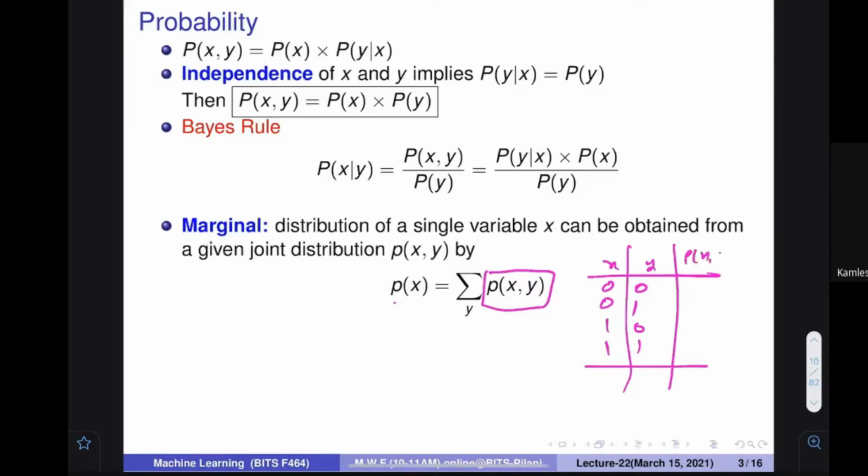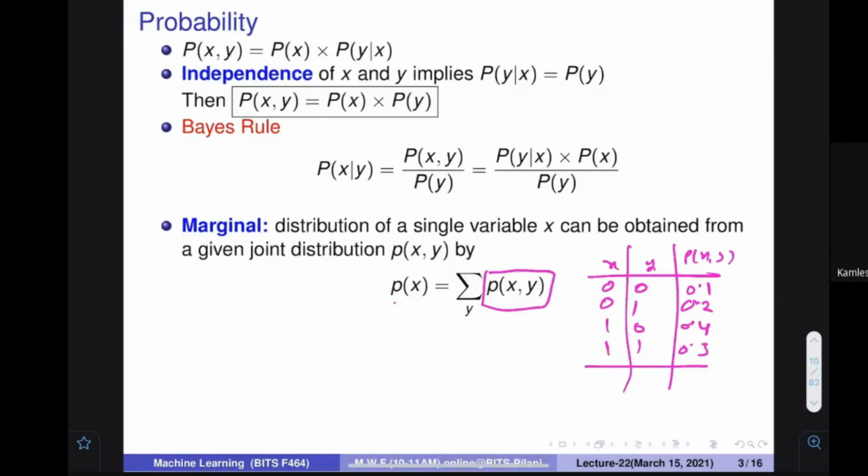What is the probability of XY? Means what is the probability that X is equal to 0 and Y is equal to 0? Let's assume that the probability is 0.1. What is the probability that X is equal to 0 and Y is equal to 1? Let's assume it is 0.2. What is the probability of the next quantity? I don't know, let's call it 0.4. What is the probability that X is equal to 1, Y is equal to 0? So this is the joint probability. How to find this joint probability, I'm not talking about; let's assume somebody has given me this value. What is the probability of 1 and 1? Since the summation needs to be 1, it is 0.4 plus 0.3 plus... it is going to be 0.3. So let's assume this is the table.